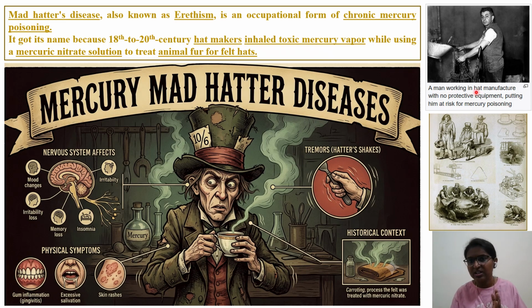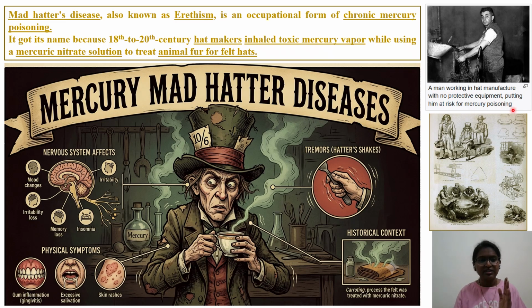So here you can see the conditions: a man working in the hat manufacturer with no protective equipment. These were the conditions in that time, where people didn't have proper working conditions and used to work without PPE with highly hazardous materials, putting him at risk for mercury poisoning.